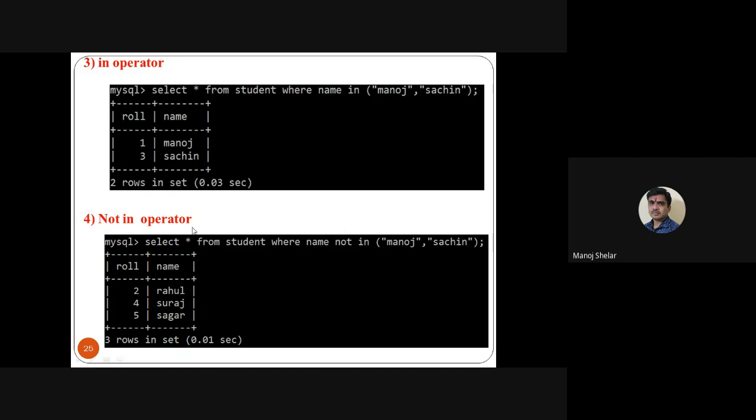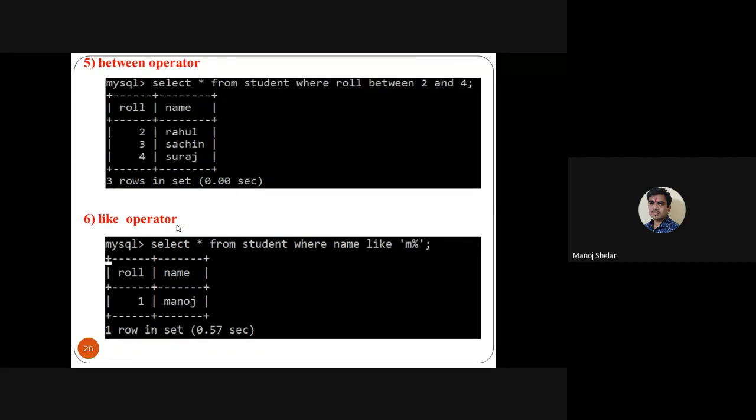So the NOT IN operator is the opposite of the IN operator. So select star from student where name not in Manoj and Sachin. So except Manoj and Sachin, the remaining names are displayed. Here Rahul, Suraj and Sagar names are displayed. Okay, this is the simple NOT IN operator in SQL.